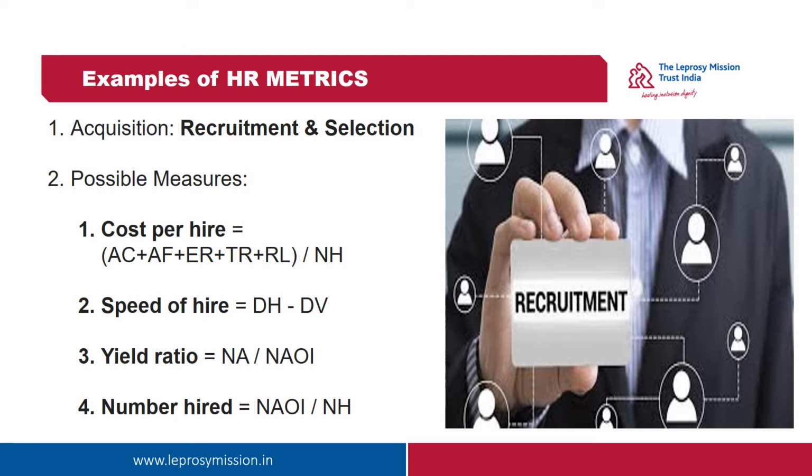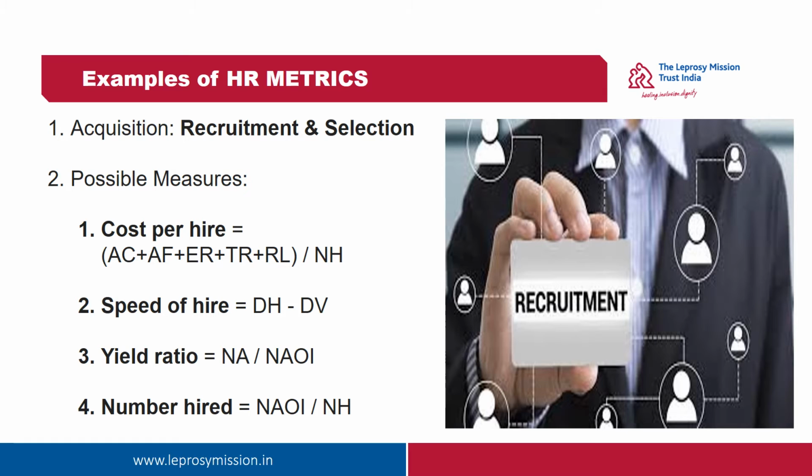For example, let us assume that we have spent 20,000 on advertisement cost, 30,000 on consultancy fee, 10,000 on employee referral cost, and 30,000 on travel, boarding and lodging costs of both candidates and panelists, and 10,000 as relocation cost.